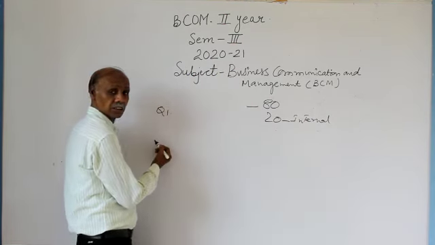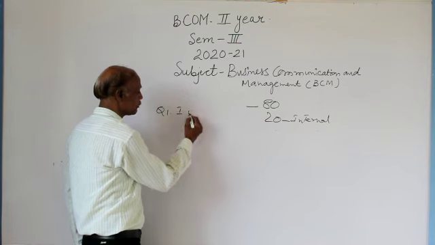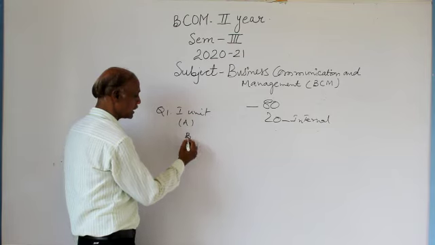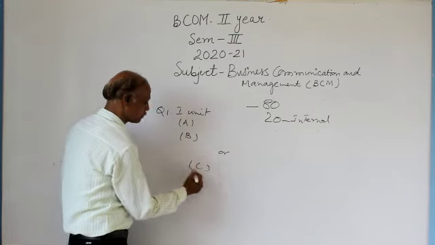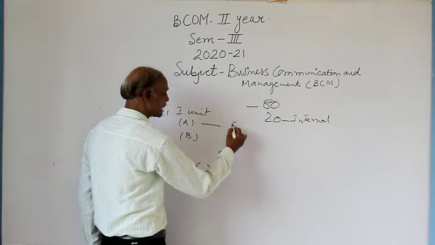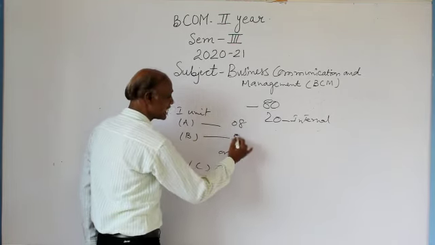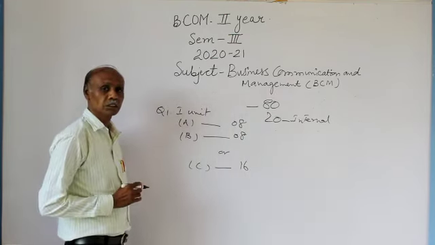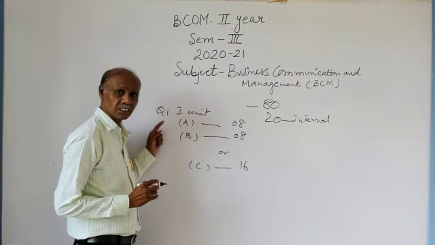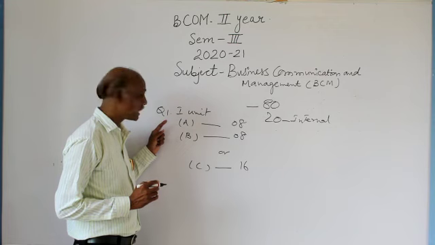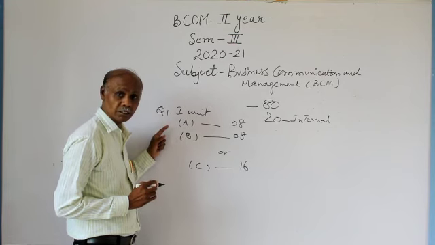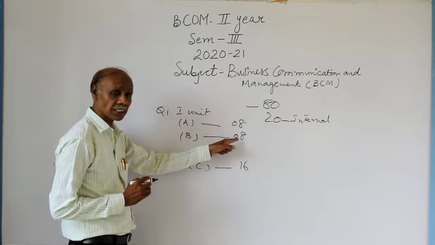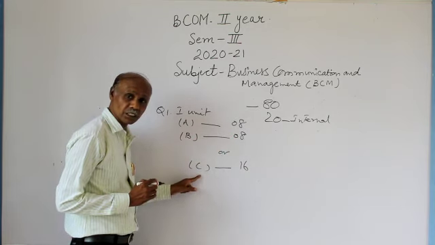Question number 1 will be from the first unit, where you will have A, B or C. Question A contains 8 marks, question B contains 8 marks, and question C contains 16 marks. It means you have to answer for 16 marks in unit 1 in the final examination. Either you have to write A and B, total 16 marks, or the C question for 16 marks.